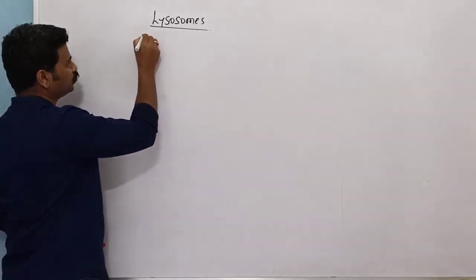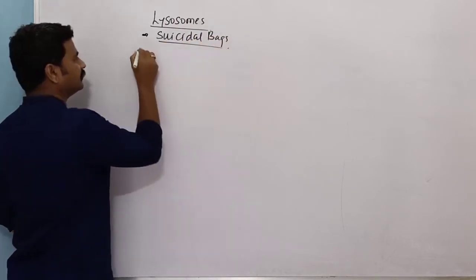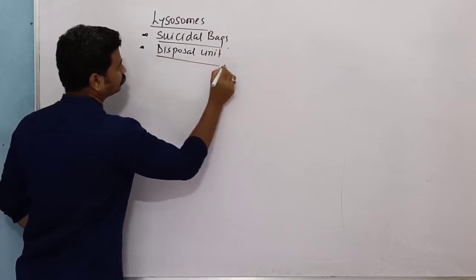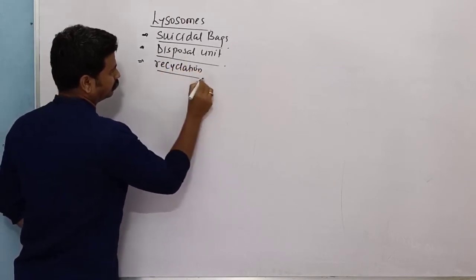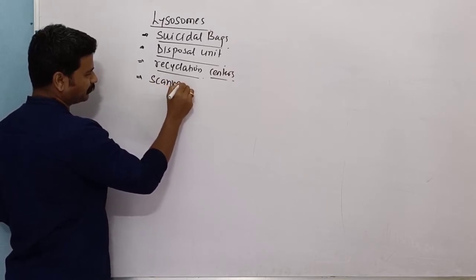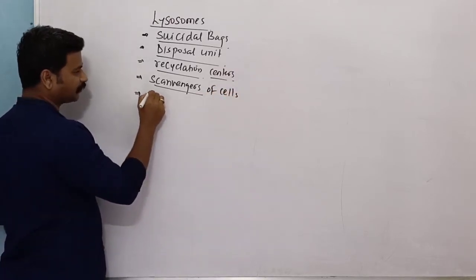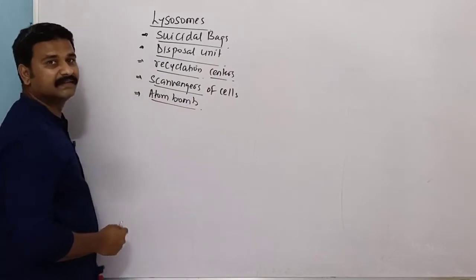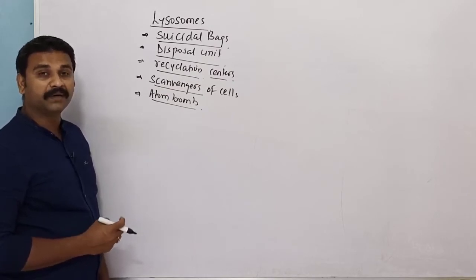They are called suicidal bags, they are called disposal units, they are called recycling centers, they are also called scavengers of cells, and finally they are also called atom bombs inside the cells.